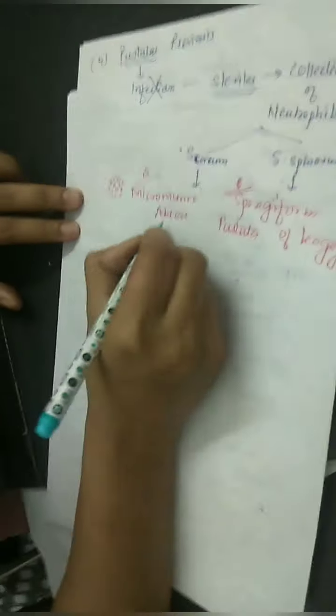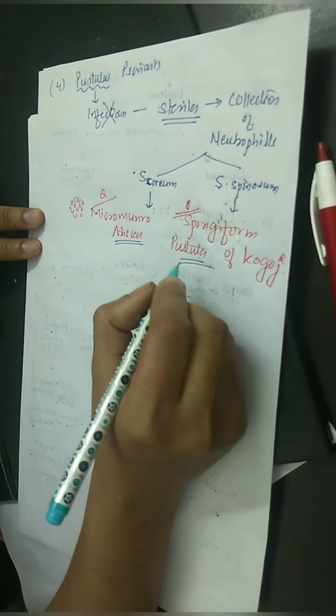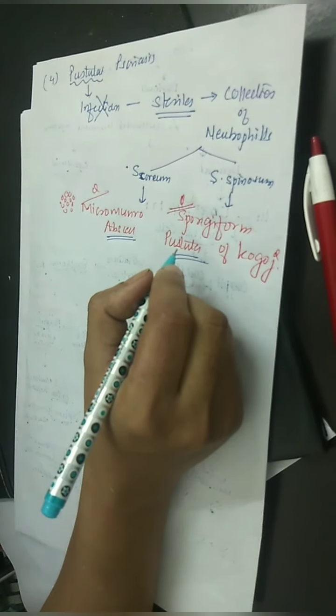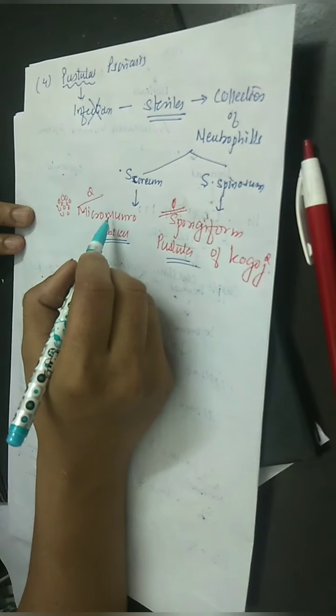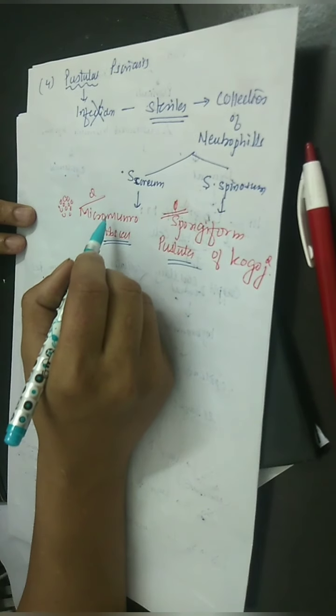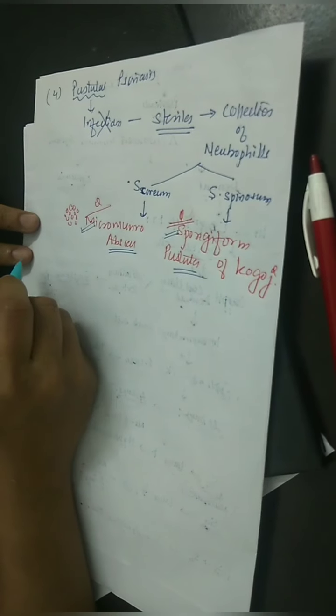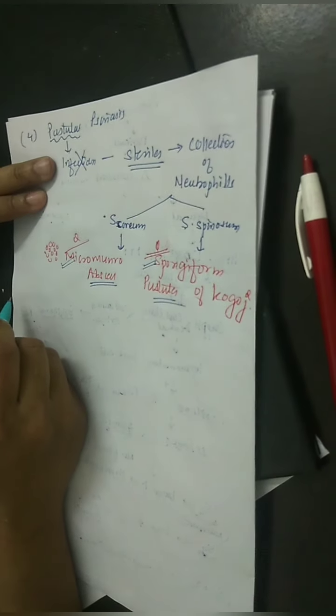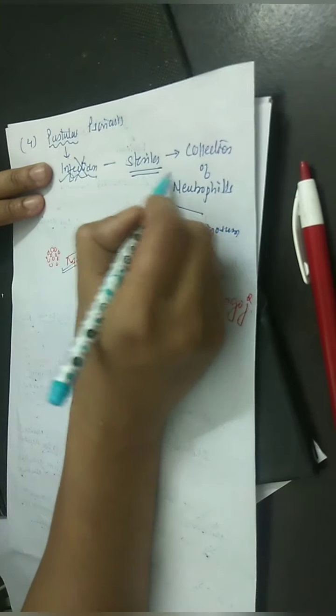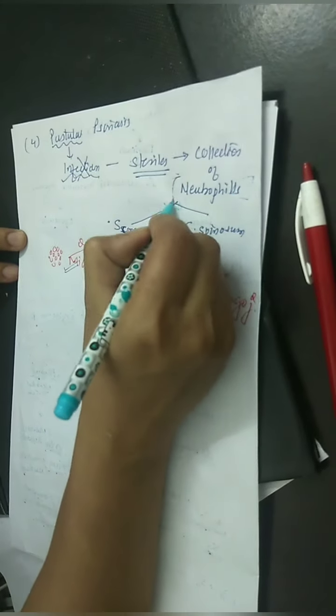Now, yeah, difficult name, but try to remember this because direct MCQs are coming from this name only. Many times in NEET and different competitive exams this question has been asked, so try to remember the name. Very typical of pustular psoriasis. Try to remember there is no infection, it is a sterile pustule, just a collection of neutrophils.